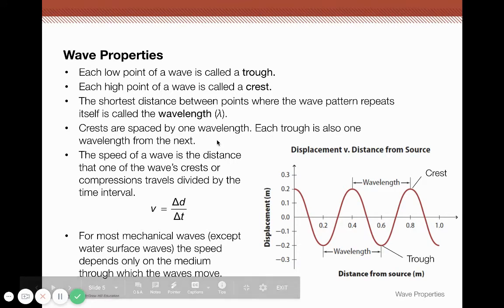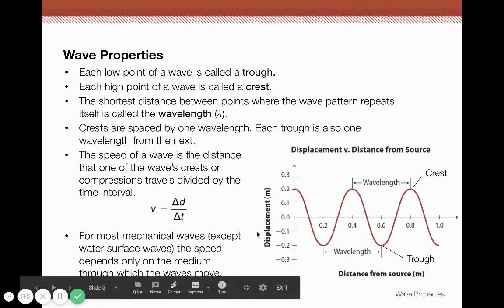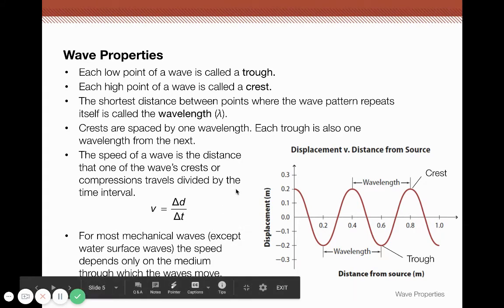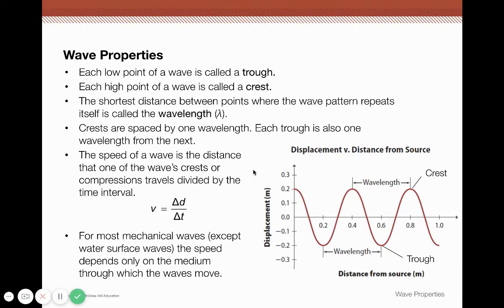So the speed of a wave is the distance that one wave's crests or compressions travel divided by the time it takes to travel that distance. So you also need to know the time to get the speed. So for most mechanical waves, except water surface waves, the speed depends only on the medium through which the waves move.